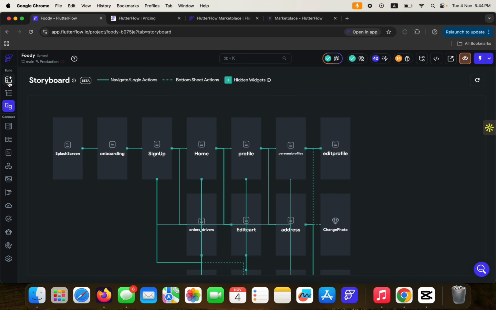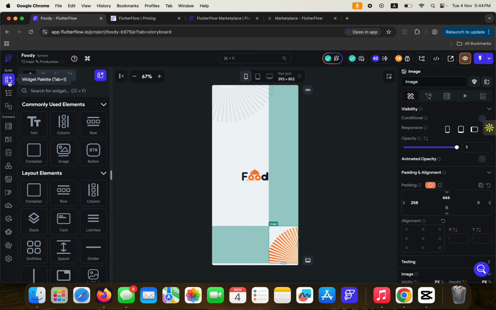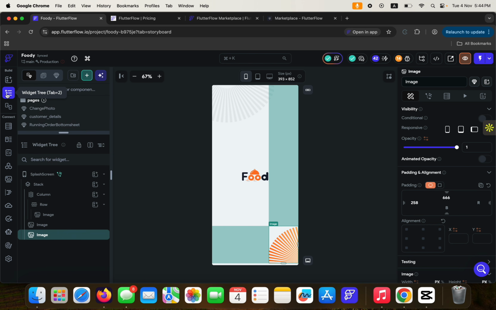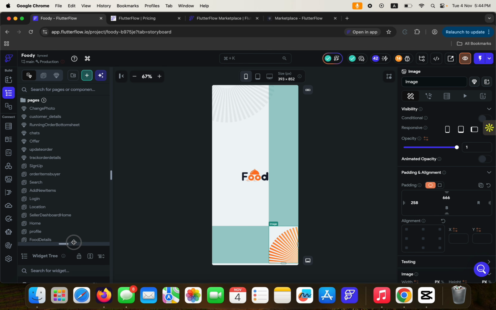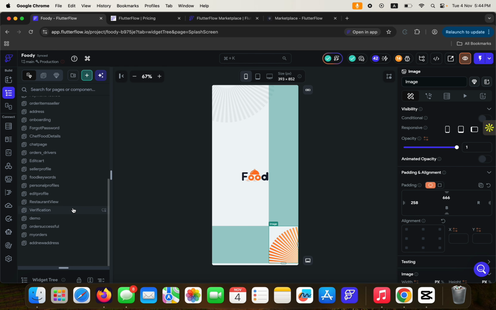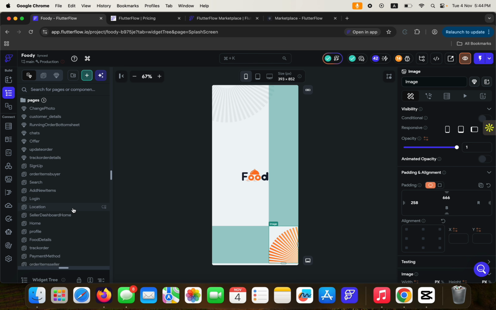And I've talked about the widget palette, which you can click by coming here, and then this is the widget tree. Now the widget tree shows you all the different pages that make up your application. Now a mobile application is a combination of several pages, right? So let's say you're building a to-do list, for instance. You're going to have a page where the users land once they click to open your application on their devices.